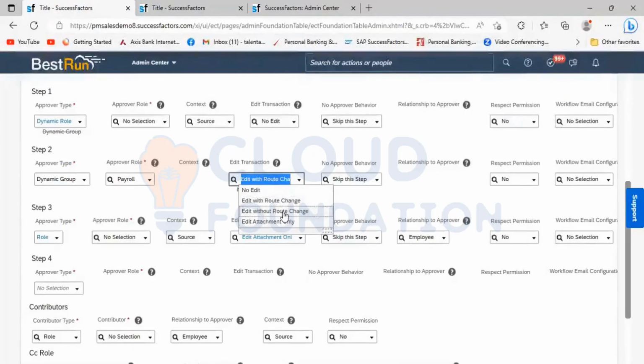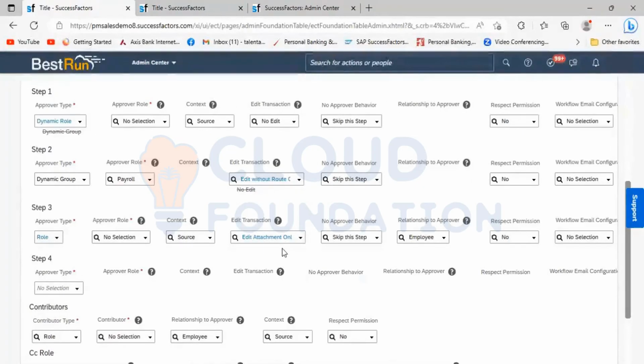If you are going with edit without root change in this scenario, the manager will do all the corrections by updating the record, and once he submits, it is without root change. It will not go to the previous step. It will go to the next step. That is the difference between edit with root change and edit without root change. In real time, you will mostly see edit without root change and edit with root change. The implementation team would have done it.